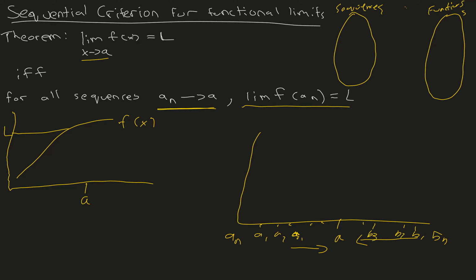So for all sequences a_n or b_n converging to a, we have that f of a_n also converges to L. So the terms in the sequence are so close to each other, it's as good as drawing a line, also approaching L.